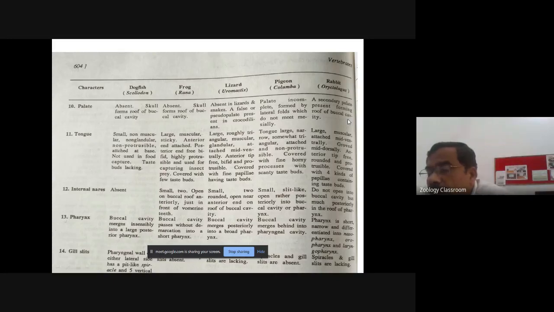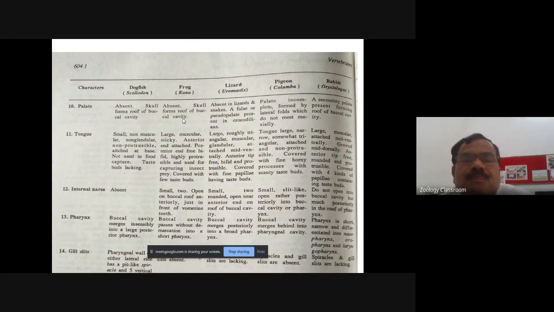Now come to the tongue. So this is the second character, tongue. You know the meaning of the tongue? It is flexible. It is having the taste buds and it is useful for moving the bolus, that is the food which is present in the buccal cavity. Okay. Now in case of the dogfish, tongue is small. It is non-muscular, non-glandular, and it is non-protrusible, meaning it does not come out from the mouth. It is attached at the base and not used in food capture. And taste buds are lacking.